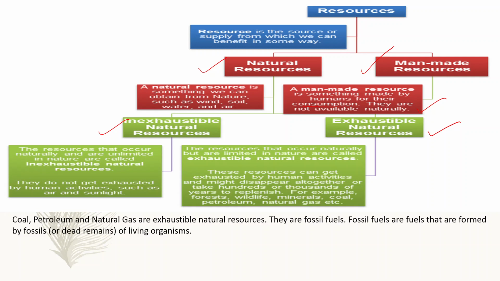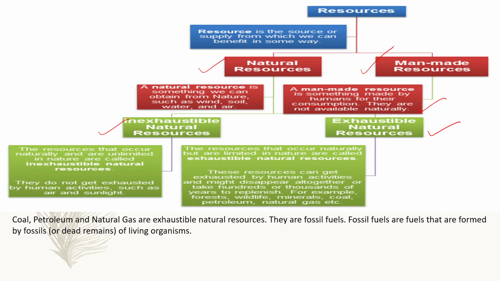On the other hand, the term exhaustible resource means those resources which are found limited in nature and will get exhausted after use and reuse.